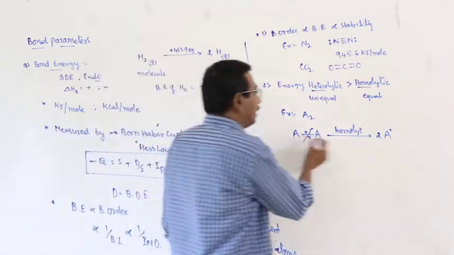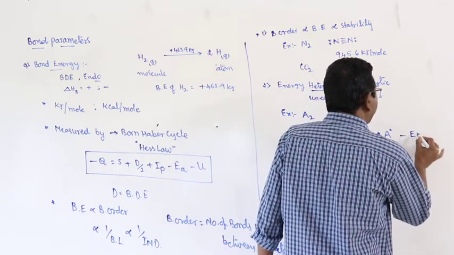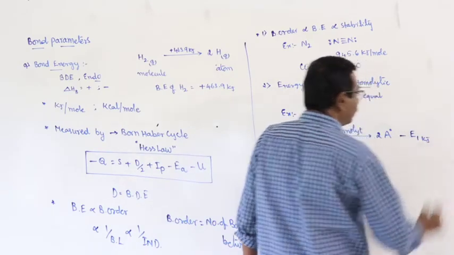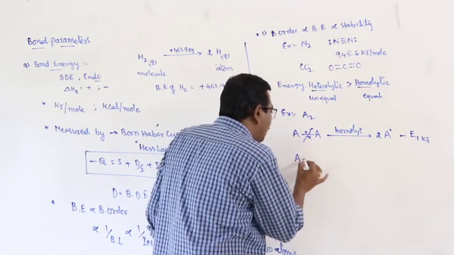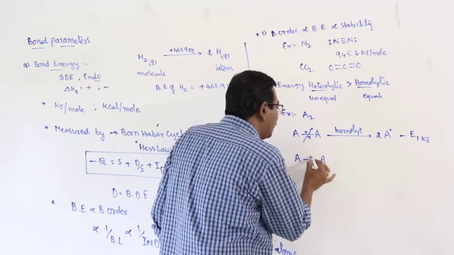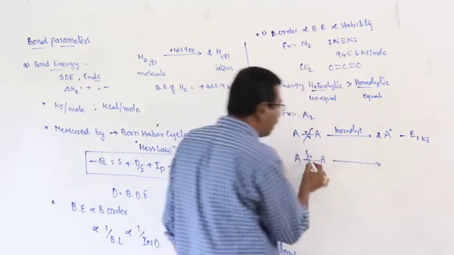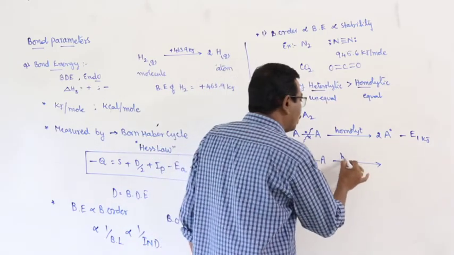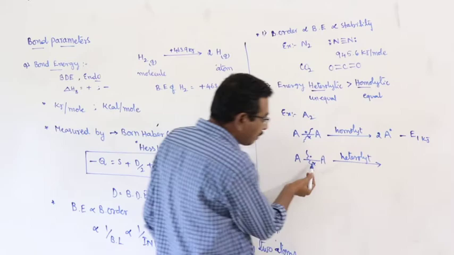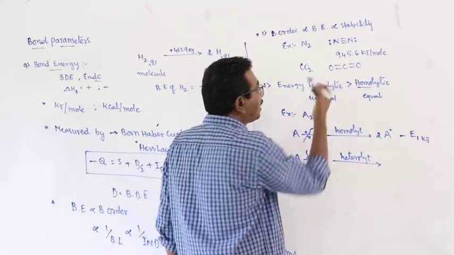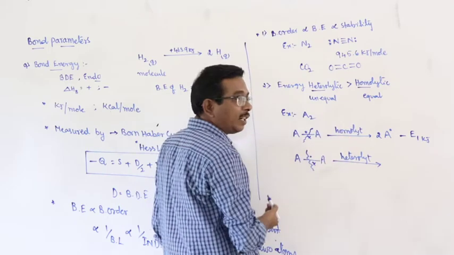The energy required for the homolytic cleavage is E1 kilojoules. Within the same molecule, the same electron pair may undergo unequal sharing. That is known as heterolytic cleavage. Unequal sharing of the electron pair is heterolytic cleavage, and equal sharing is homolytic cleavage.